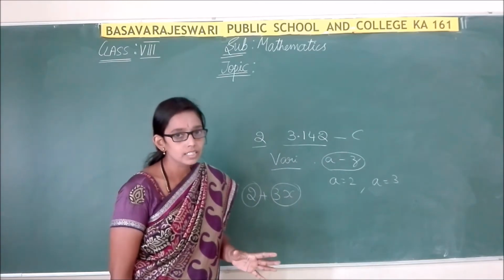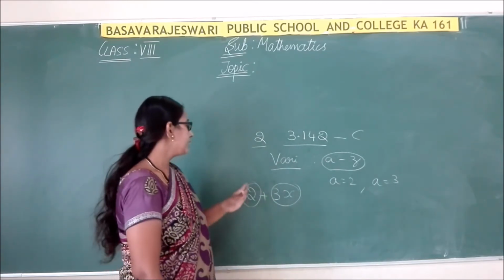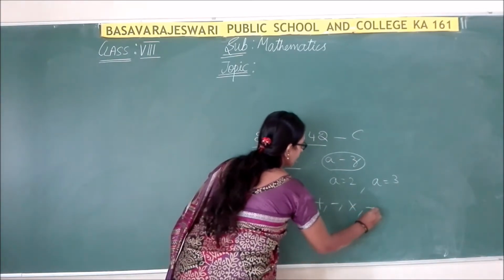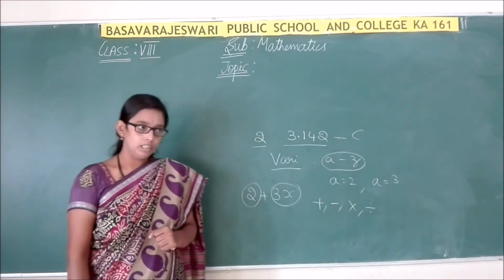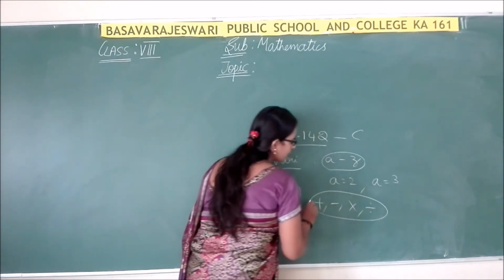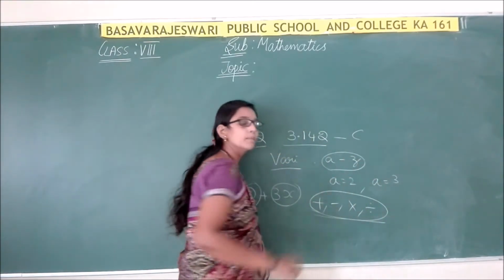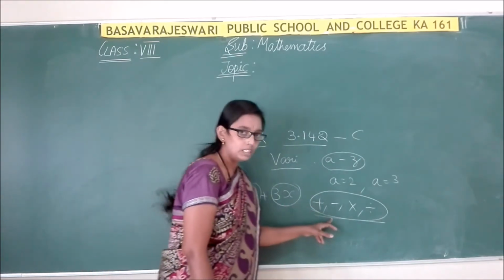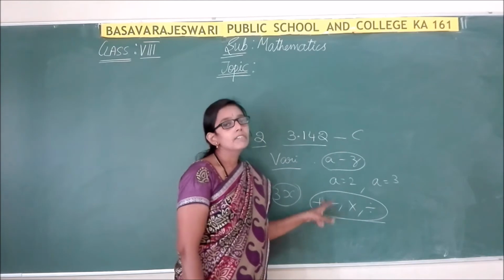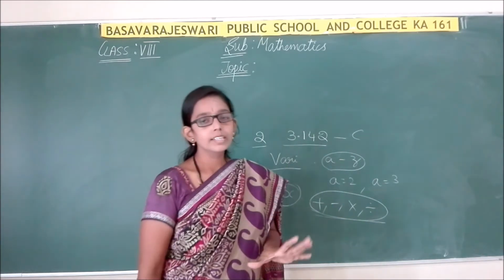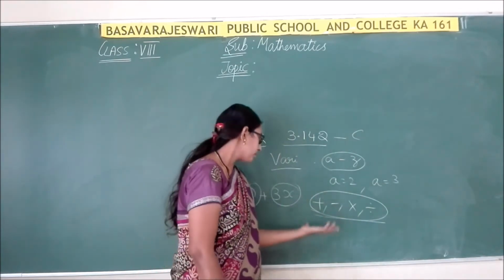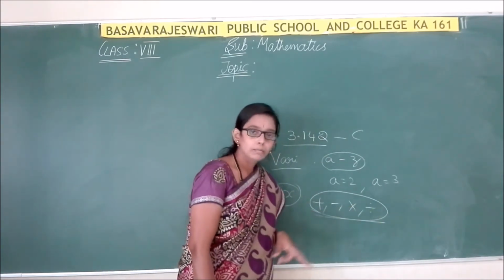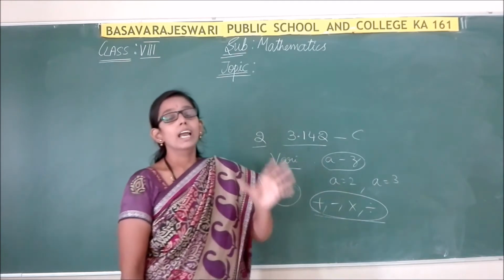It may be constants, it may be variables, and they are separated by plus, minus, division and multiplication symbols. They are connected with these symbols. The constants or variables, or the combination of both constants and variables, separated by these symbols, we call an algebraic expression.